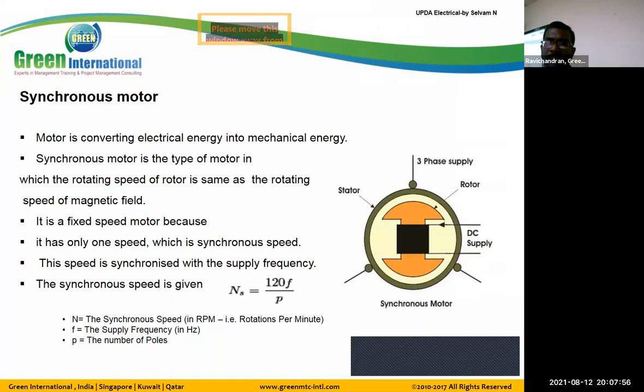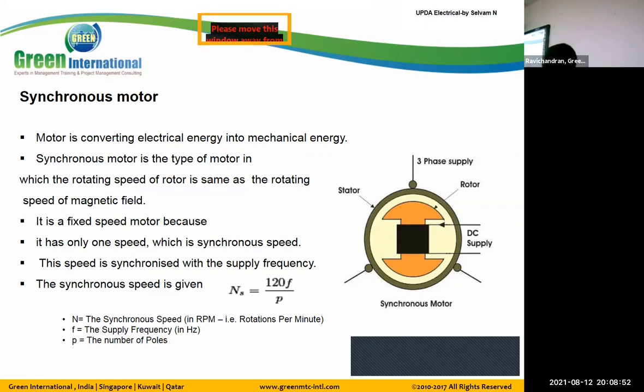Next we have the synchronous motor. Now we discuss the rotating machines, that is, the motor.